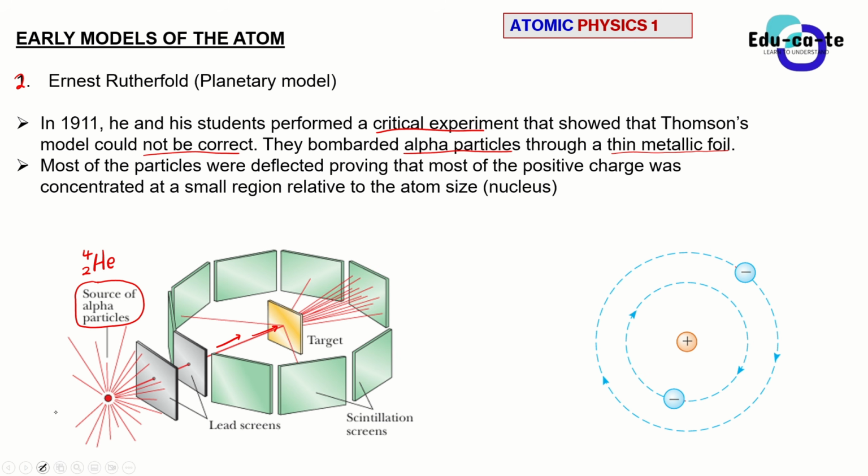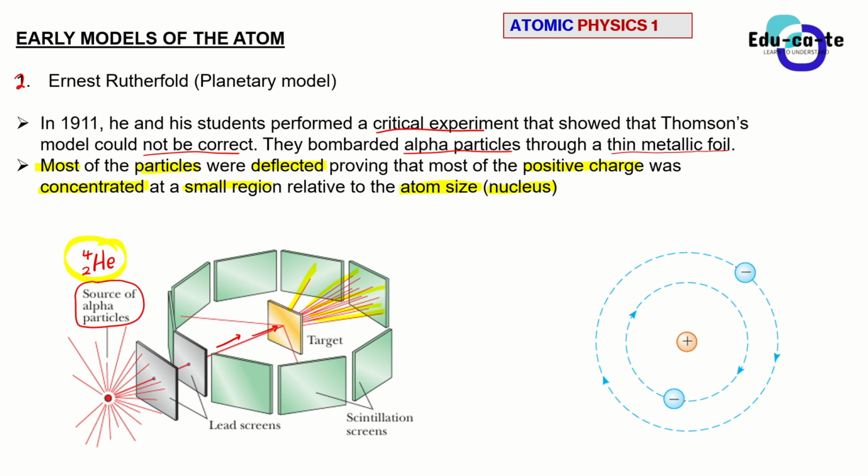Most of the particles, this is the most important thing about Ernest Rutherford's model, most of the alpha particles, or most of these helium nuclei, were deflected. It means that they were scattered around to different places. So this actually proved, using calculations, that the positive charge in an atom was concentrated at a small region relative to the size of the atom. And that is when he suggested that an atom must have a nucleus that has positive charges.